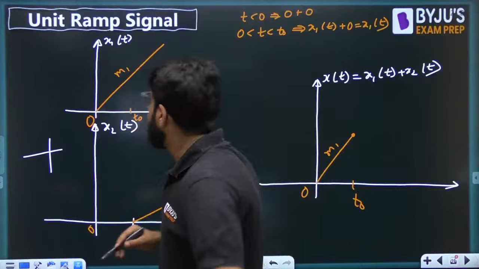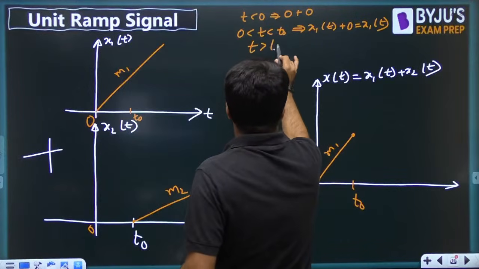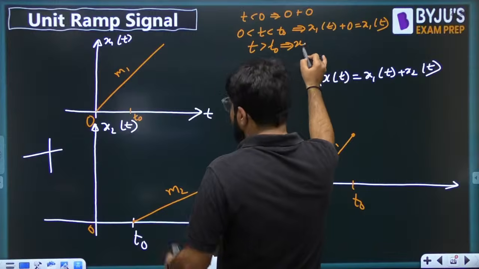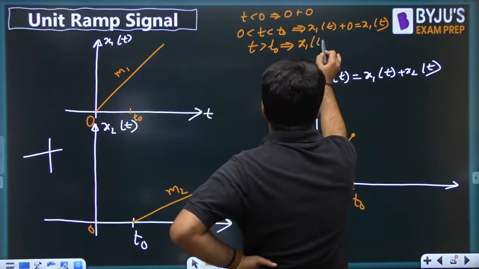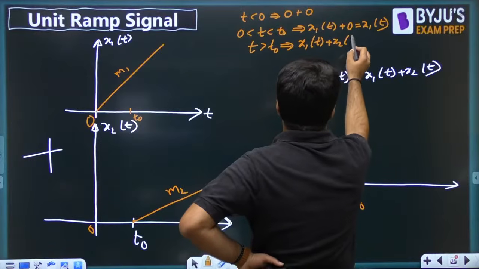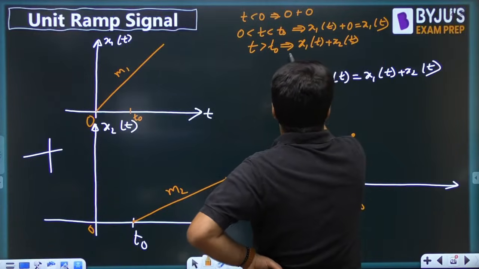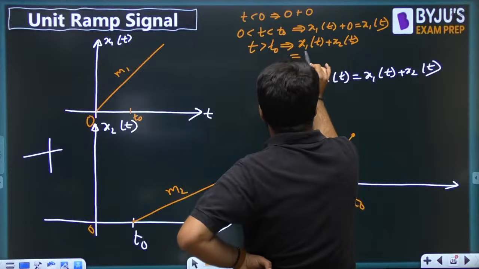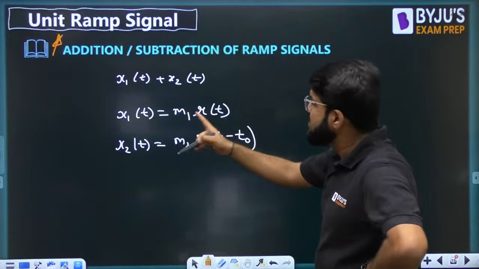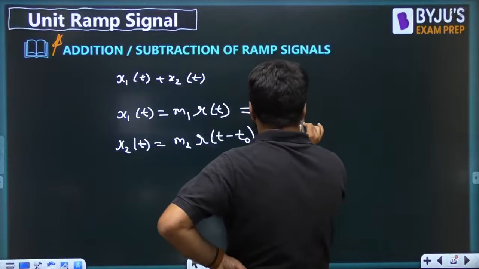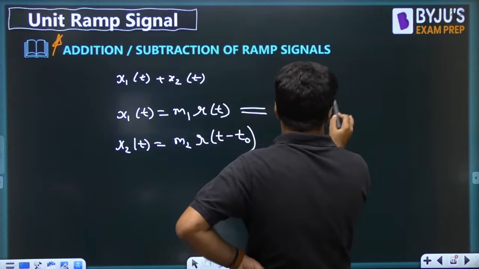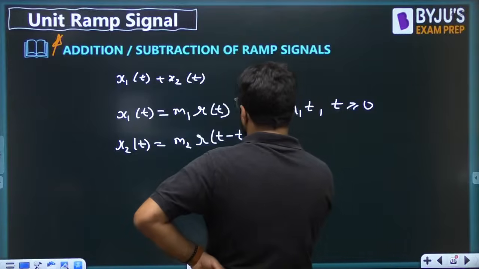Now, what happens after t naught? After t naught, definitely x2 also comes into the picture, so you are supposed to add x1 and x2. What is the x1 definition? x1 is m1 r(t). r(t) means t, for t greater than or equal to 0.